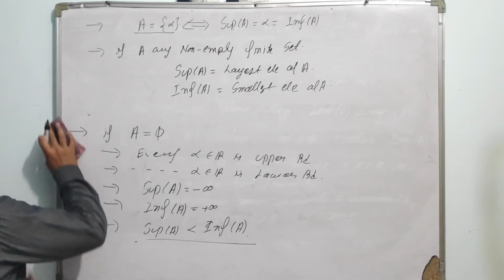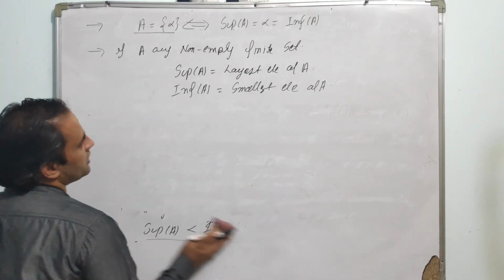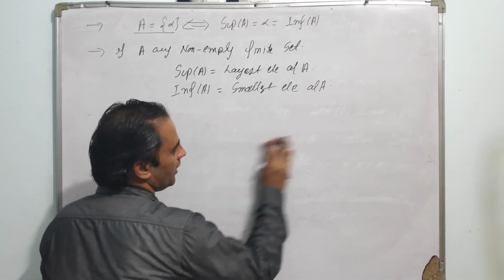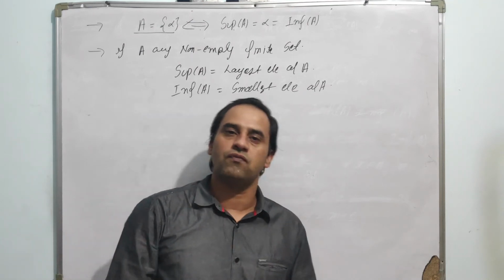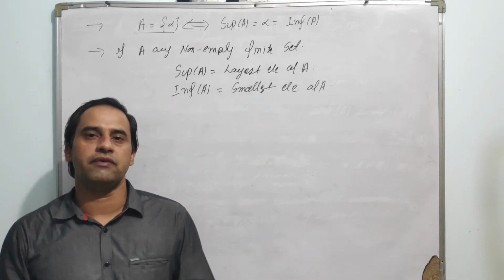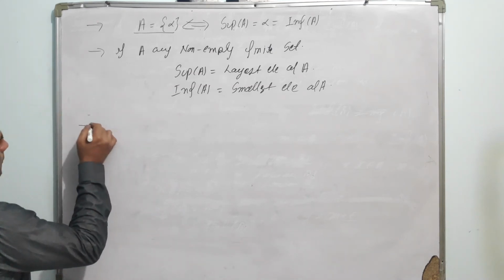That is, every finite set must be a bounded set, and the supremum value is the largest element of this set and the infimum value is the smallest element of this set. That is, for every finite set, the supremum and infimum must be members of the set. And another property,